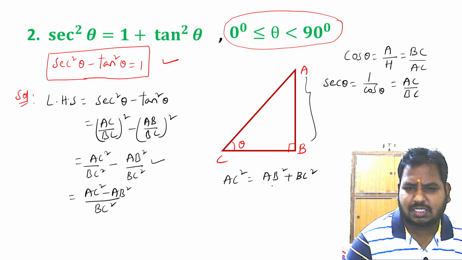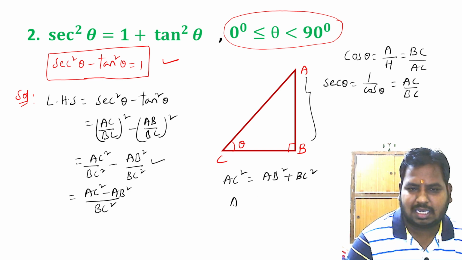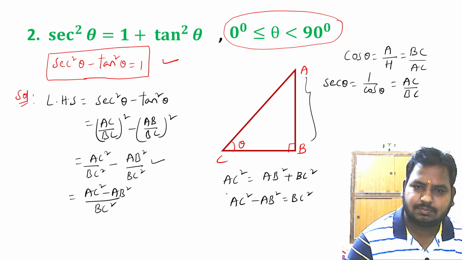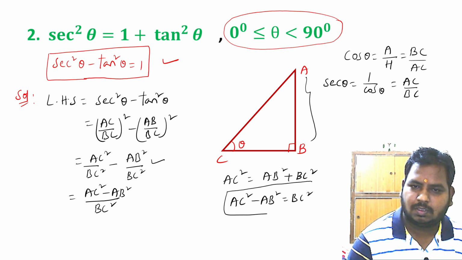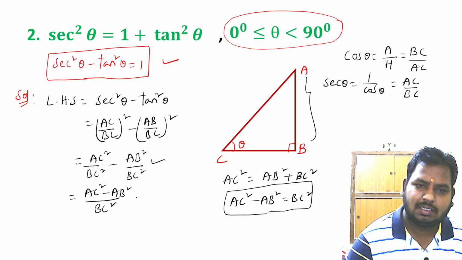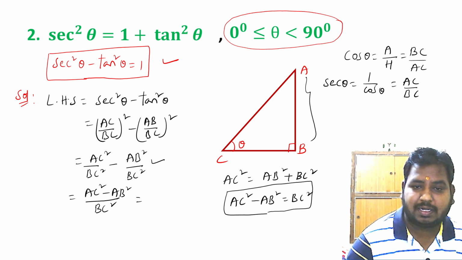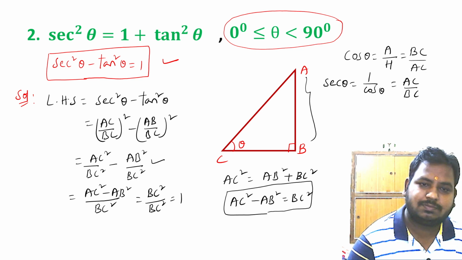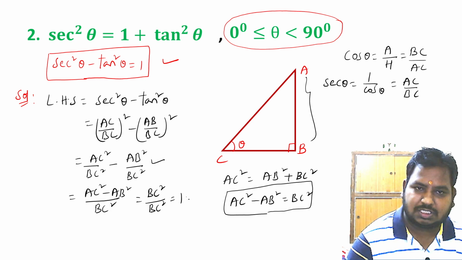Let me transpose AB square to the left hand side. We'll have AC square minus AB square is equals to BC square. So I can substitute BC square in place of AC square minus AB square. So we'll have BC square by BC square, which is equals to 1, which is equals to the right hand side.